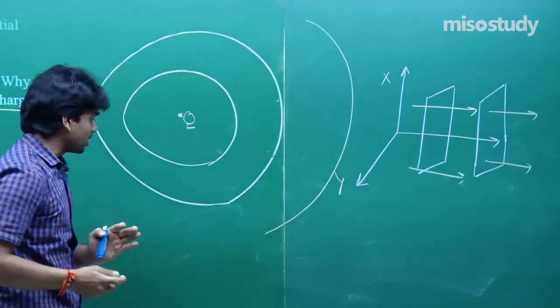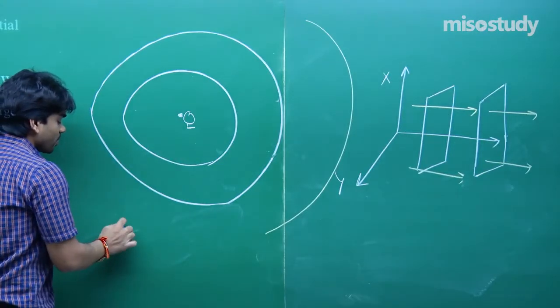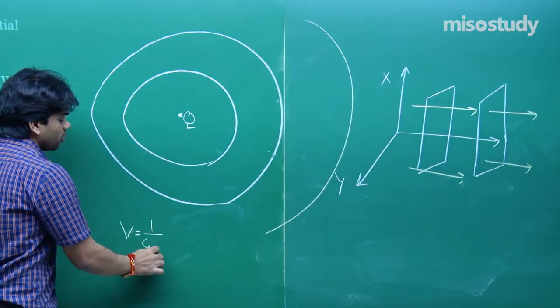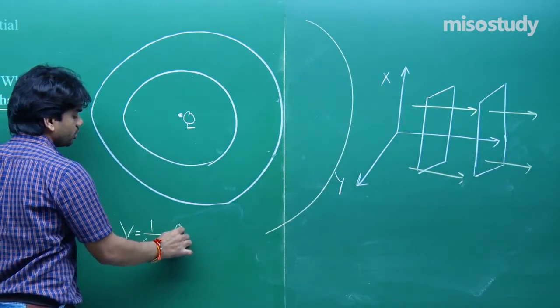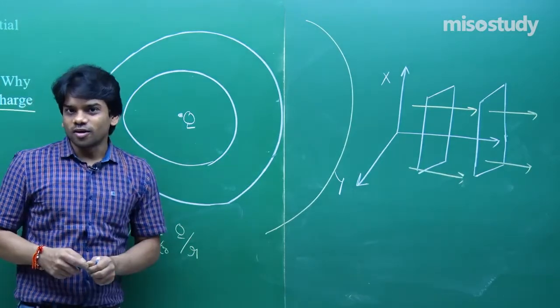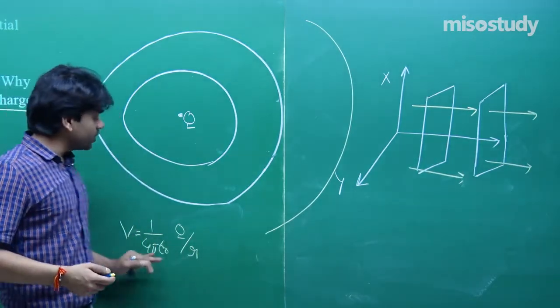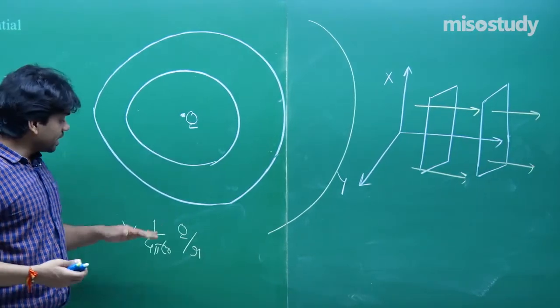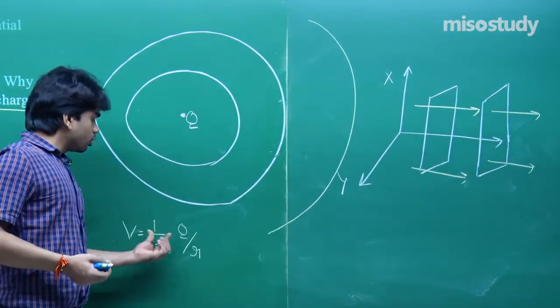Why is that so? Because understand that V is equal to 1 upon 4 pi epsilon naught times Q by R. It's an inverse law. It's not that V is proportional to R. V is inversely proportional to R. So if R is equal to 2, V becomes K by 2.